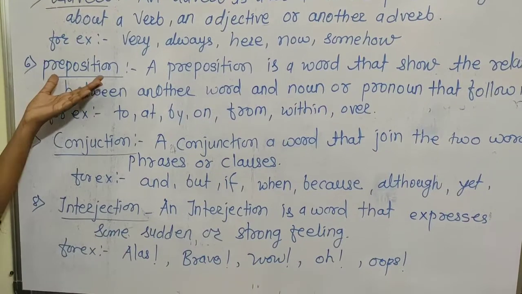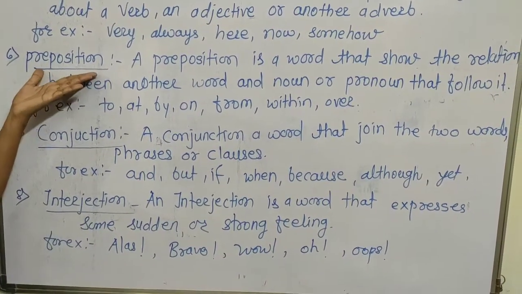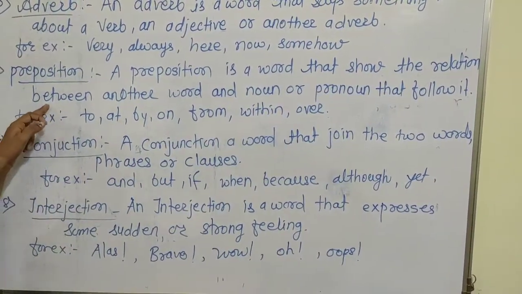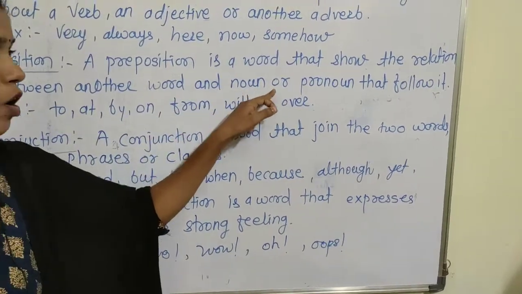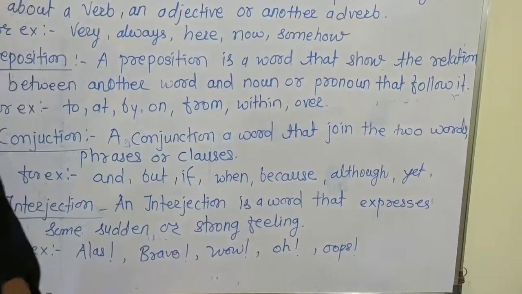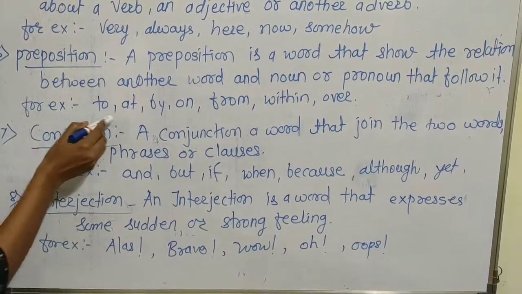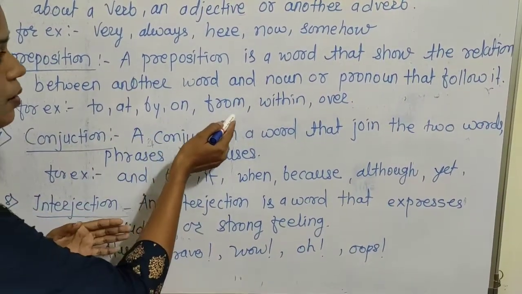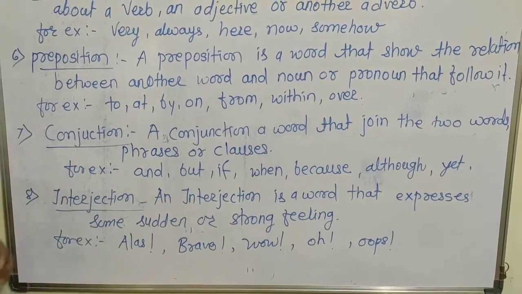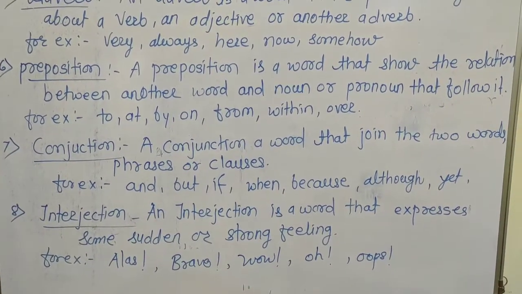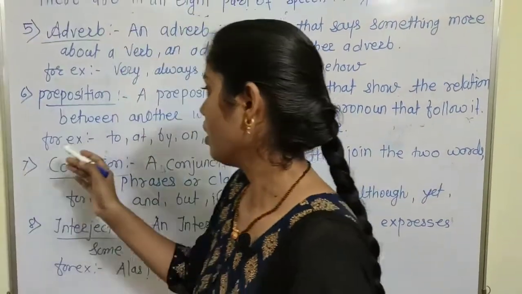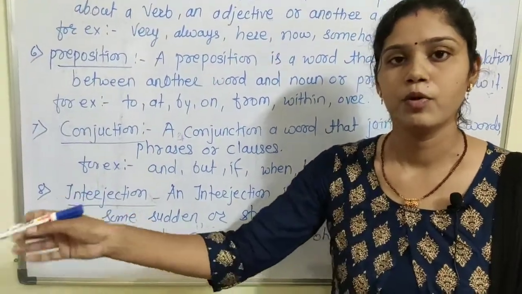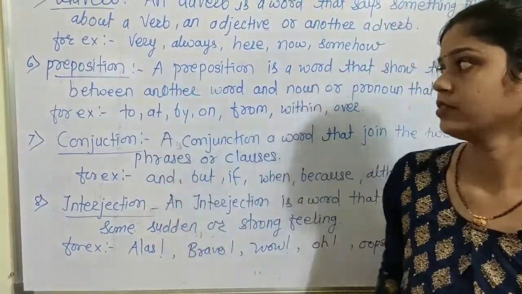The 6th part of speech is preposition. What is meant by preposition? A preposition is a word that shows the relation between another word and a noun or pronoun that follows it. There are a lot of prepositions in English, for example to, at, by, on, from, within, over, which make English language beautiful. For example, Sita goes to Bombay. To is a preposition.